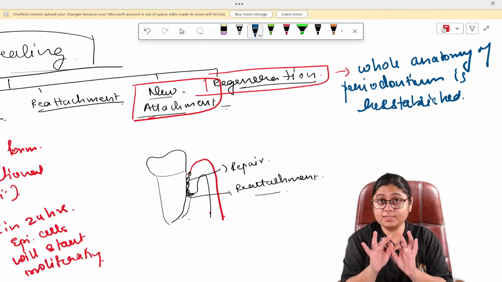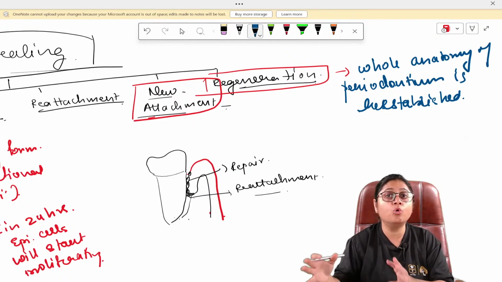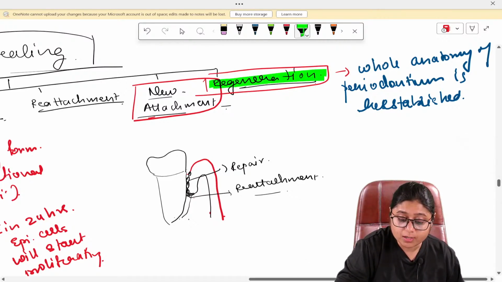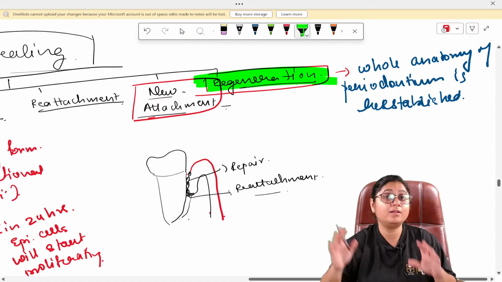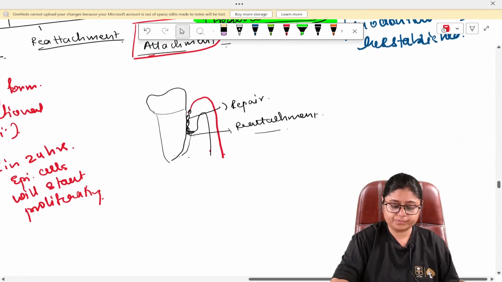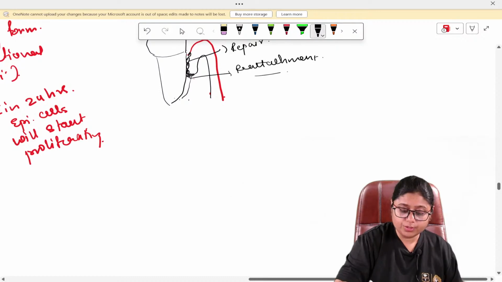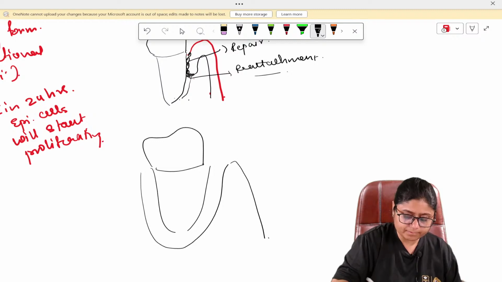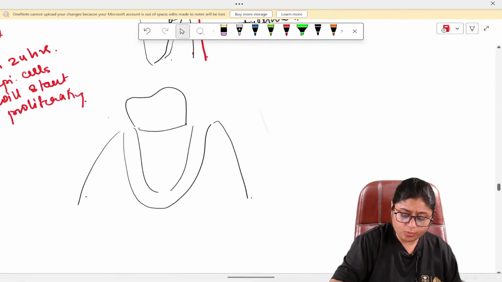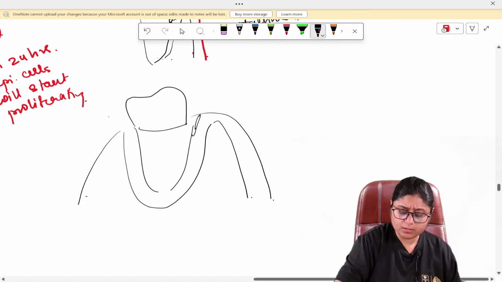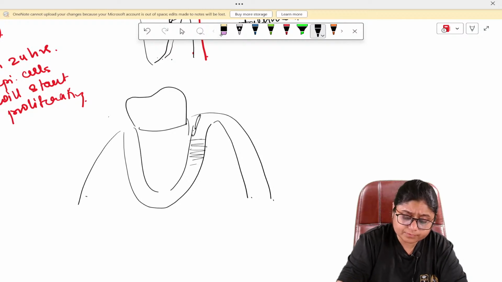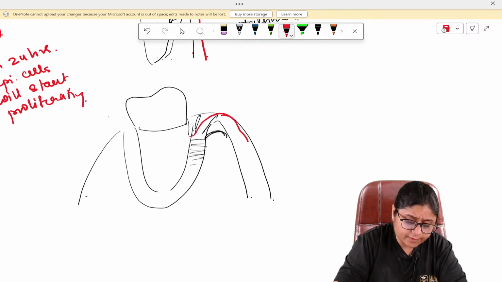Till now, this has not been achieved, but this is the goal. The goal of any periodontal therapy is regeneration, but we are not able to get regeneration. If this is the tooth, here is the bone, and over it there is the gingiva. Here is the periodontal ligament. The bone is here, and this is the gingiva.